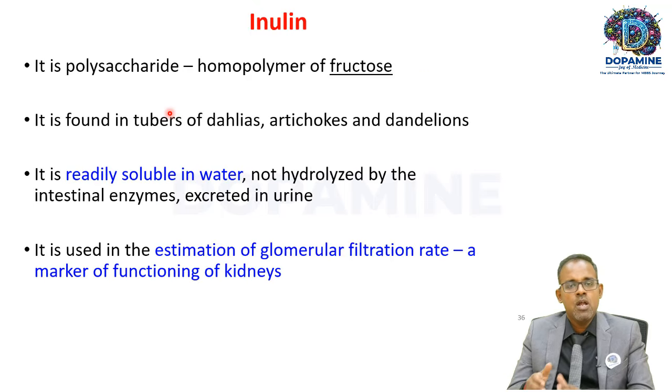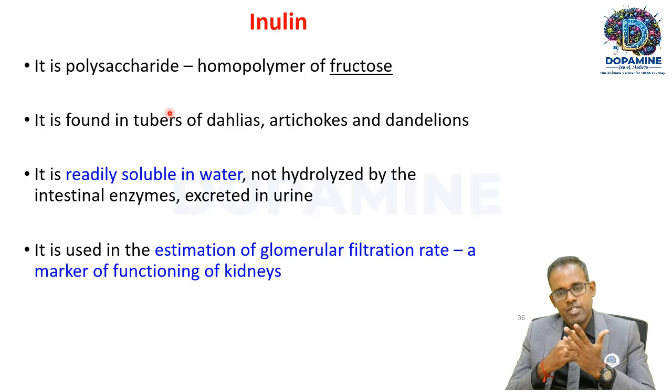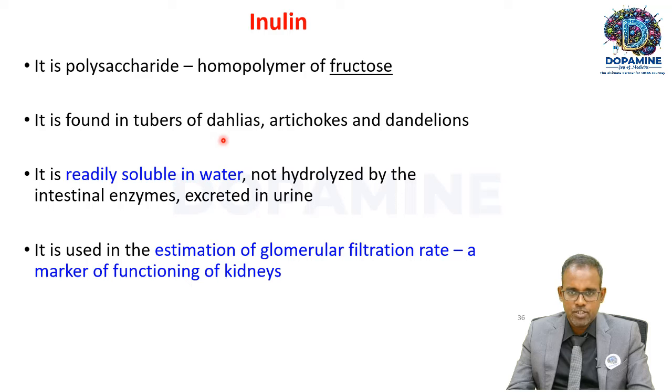Okay, fine. Now the next one, inulin. Inulin is also a polysaccharide. It is a homopolymer of fructose, not glucose. Whatever you have seen so far, starch, glycogen, and cellulose, they are homopolymers of glucose, whereas inulin is a polymer of fructose. It is found in the tubers of dahlias, artichokes, and dandelions. It is readily soluble in water, not hydrolyzed by the intestinal enzymes, and excreted in urine.